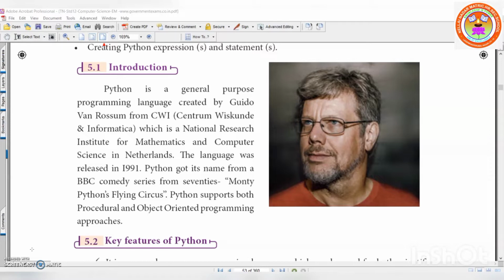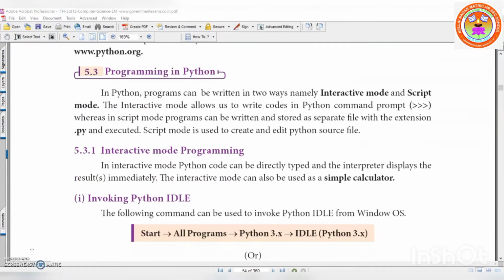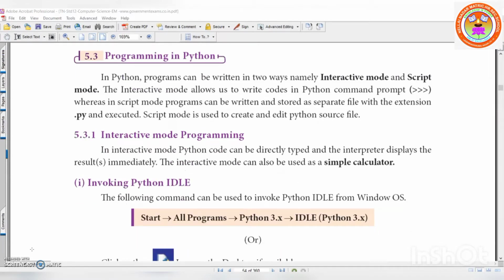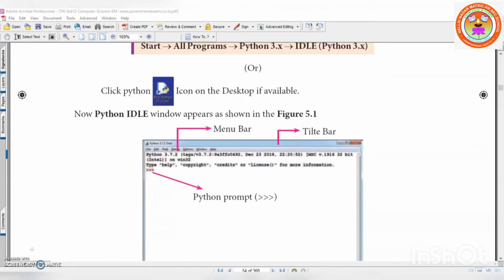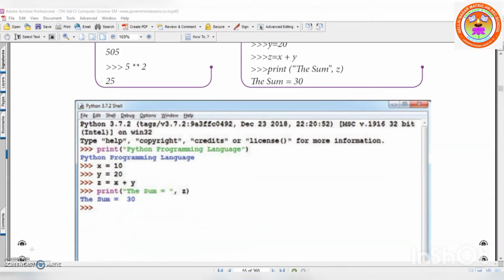Python is a general purpose language as well as a scripting language. All these things I explained. Even Python is used as an object-oriented programming language, and the key features of Python. Then programming in Python: there are two modes where you can write programs in Python. One is interactive mode, another one is script mode. How to start Python, and how to give commands in interactive mode.